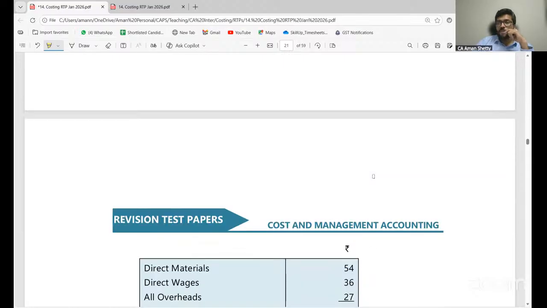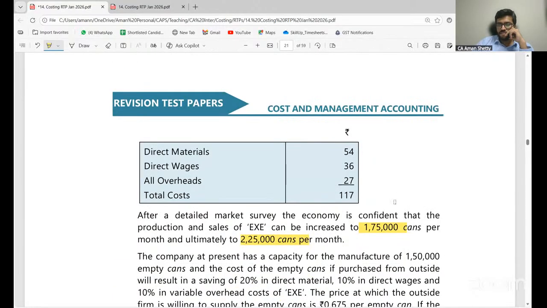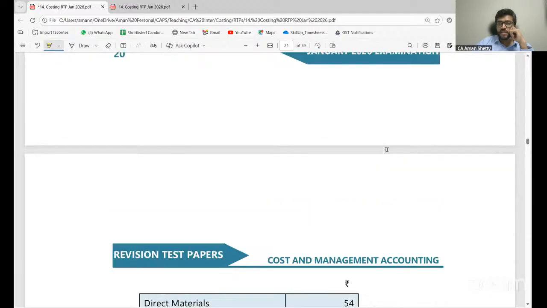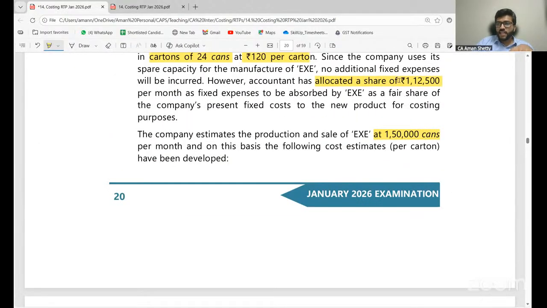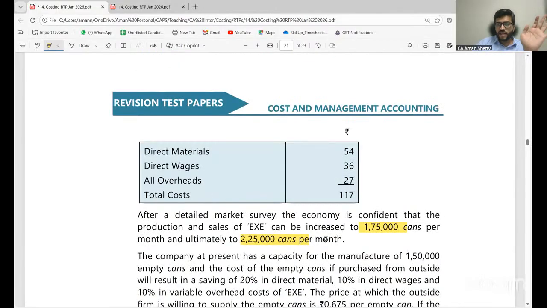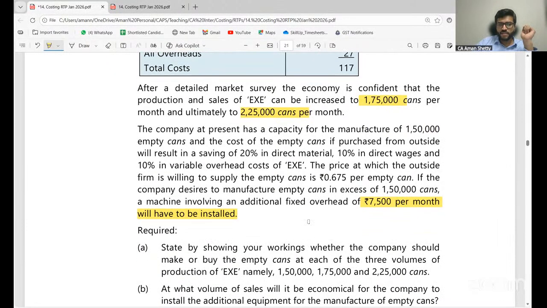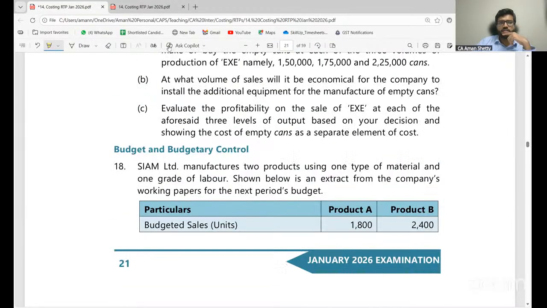1.125 into 1,50,000 is 1,68,750. That is my total overheads. In that, they are saying fixed overheads would be around 1,12,500. I think there is no other information with respect to fixed overheads. So that has to be minus. The balance should be my 56,250. Okay. Let us see the answer.